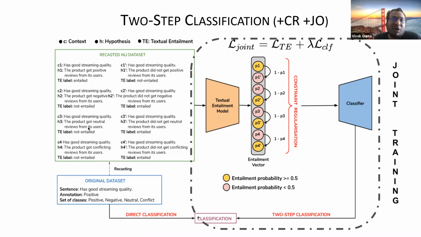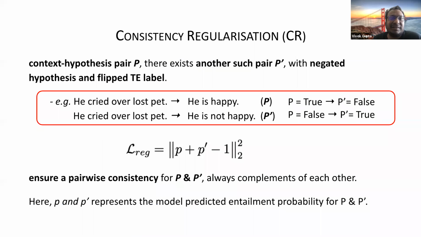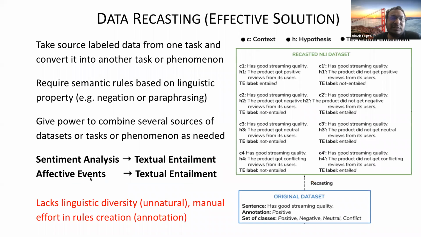These datasets were already converted into textual entailment by recasting, so I have to look at how they did it. It requires some effort. I do say not all of these will be perfect when you convert for some languages, but it's not that hard to convert them. And depending on what I was saying, if you want more natural data, with more linguistic diversity and naturalness, then you might have to write lots of other rules to do that.